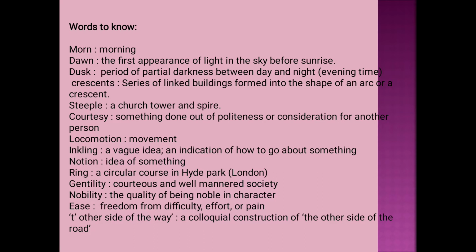Now let us know a few words that we come across in the poem. Morn means morning. Dawn: the first appearance of light in the sky before sunrise. Just before the sunrise you can see some light, right? That is dawn. Dusk: the period of partial darkness between day and night. So before we enter into the night, in the evening time, you can see only partial darkness, that is dusk.